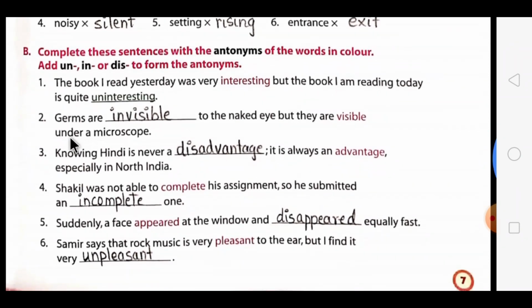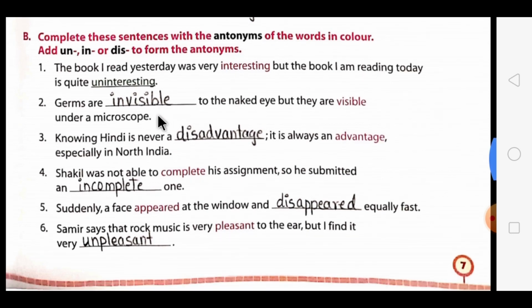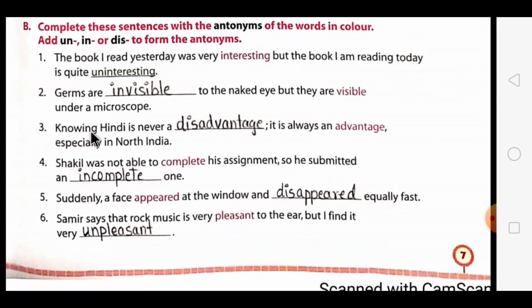Now the second one is, germs are dash to the naked eye, but they are visible under a microscope. What will be the opposite of visible? It will become invisible. Now the third one is, knowing Hindi is never a disadvantage. Here the blank is given over here.